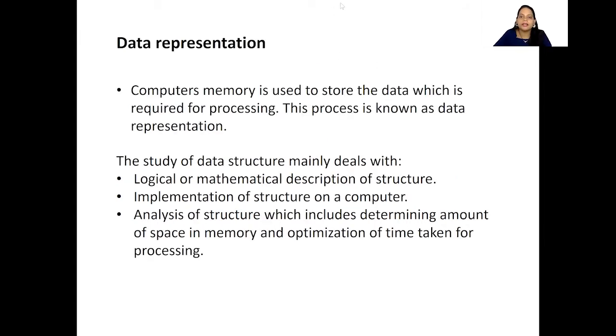Okay, data can be single valued or multi-valued. What do you mean by single valued or multi-valued? For example, your phone number, it is of what? It will be of 10 digits, isn't it? So I can say this is single valued. If I'm considering your name, there can be three things, isn't it? What is that? First name, and then middle name, and then last name.